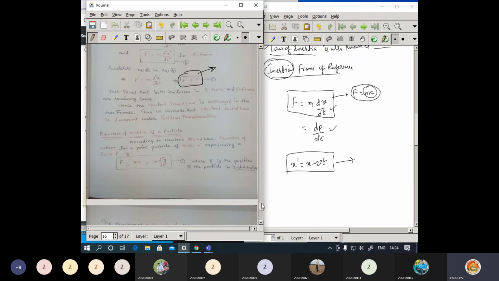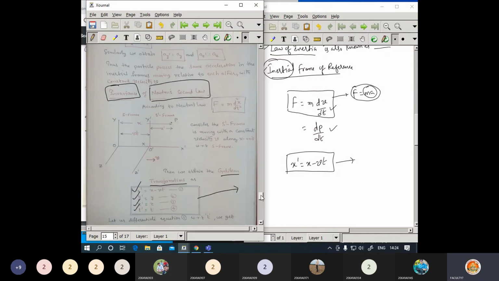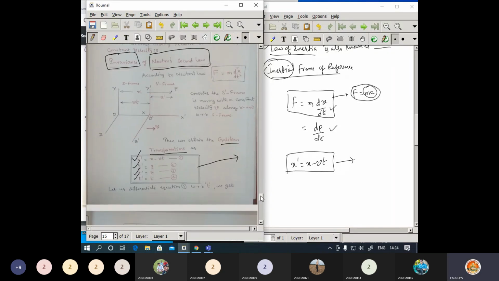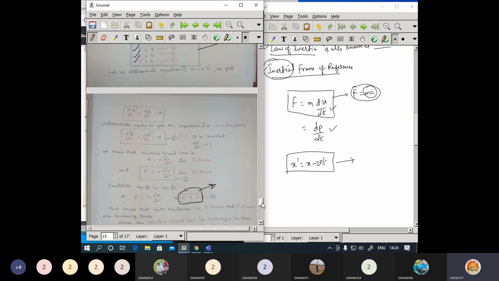Or else I can give the question like this: invariance of Newton's second law, pick the right option given below.